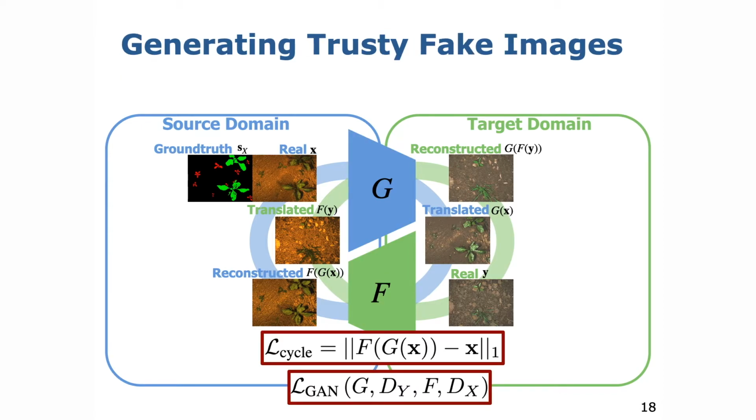Following the implementation of CycleGAN, we enforce a cycle consistency constraint through an L1 loss and apply an adversarial loss as introduced for GANs by Goodfellow et al. This pushes the generators to create fake images that look similar to real images from the opposite domain.